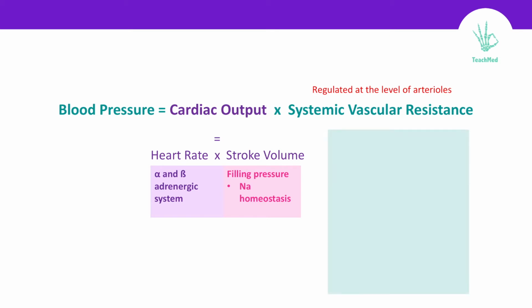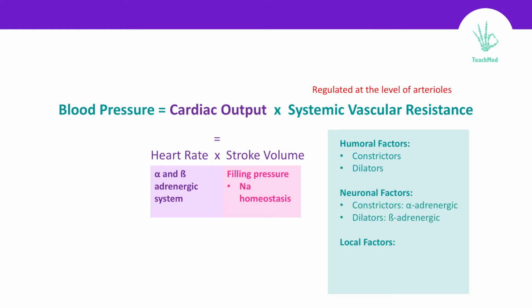Your systemic vascular resistance is controlled by humoral, neuronal, and local factors. Humoral factors can be constrictors or dilators. Constrictors like angiotensin II and catecholamine, dilators, for example, nitric oxide and prostaglandin. Neuronal factors are also divided into constrictors and dilators, constrictors like alpha adrenergic and dilators like beta adrenergic. Lastly, local factors like autoregulation, pH, and hypoxia. So, any changes like increase in your cardiac output or increase in the systemic vascular resistance will increase your blood